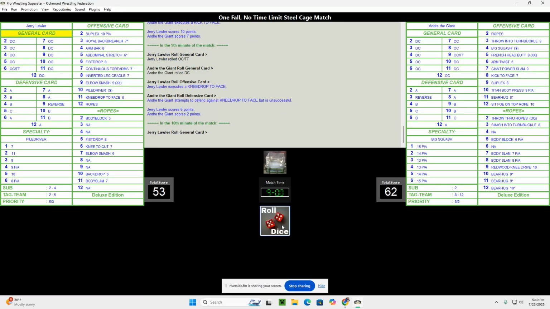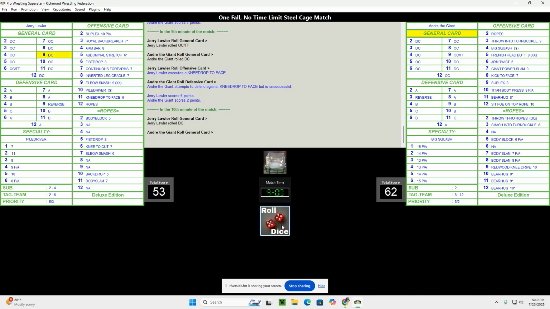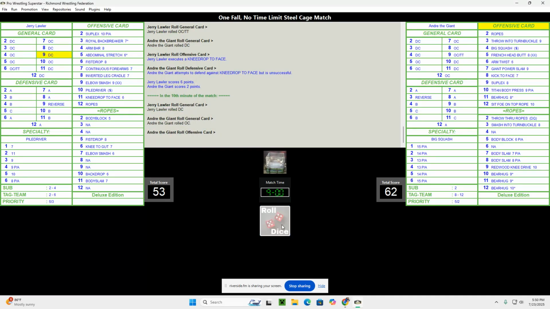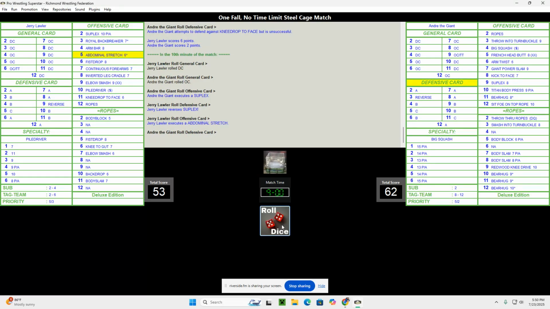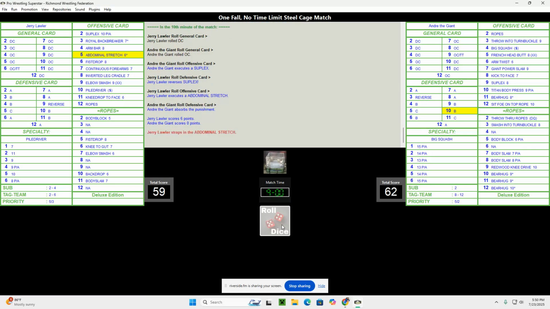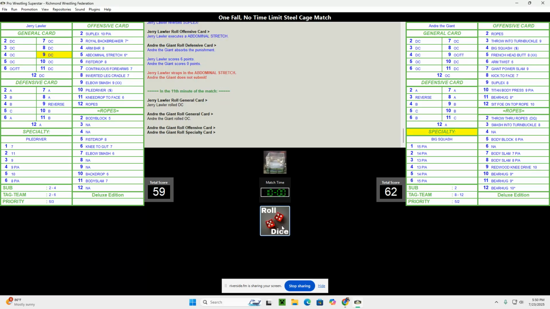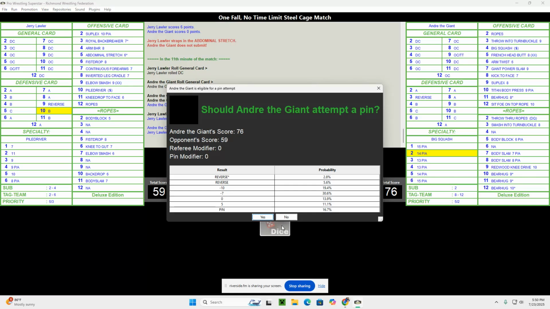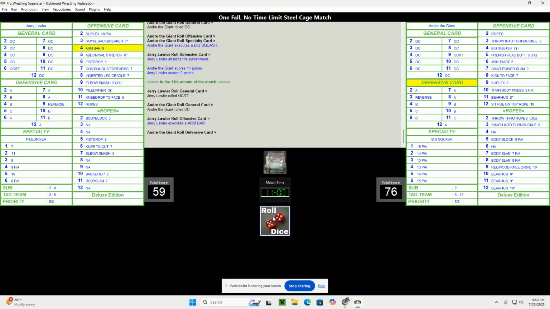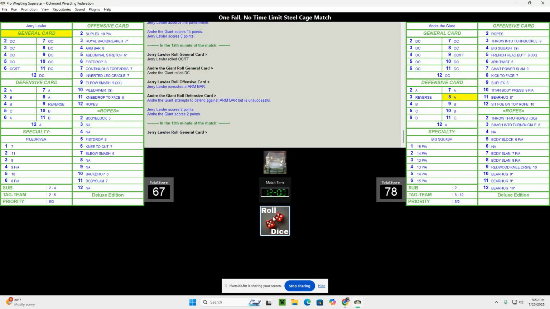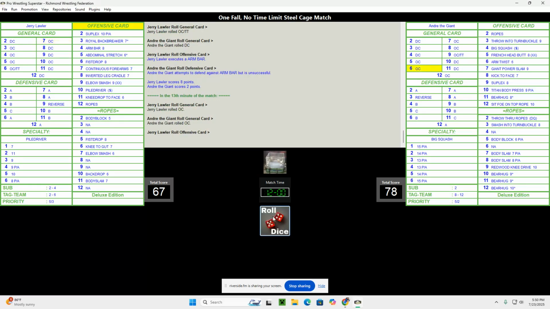Lawler on the offensive with a knee drop to the face. Andre with a suplex, and it's reversed. And he goes for the abdominal stretch. Can he get him to submit? No. Andre goes to his specialty with the big splash. I'm going to say no to the pin attempt here. Jerry's going to get an armbar in. This is a fairly close match right now.